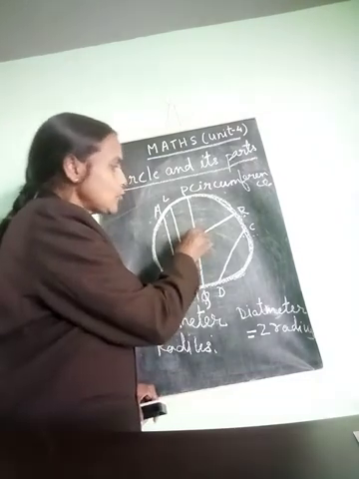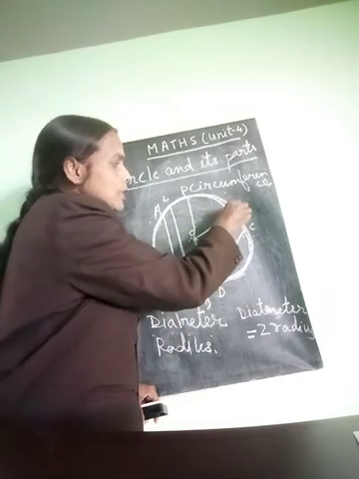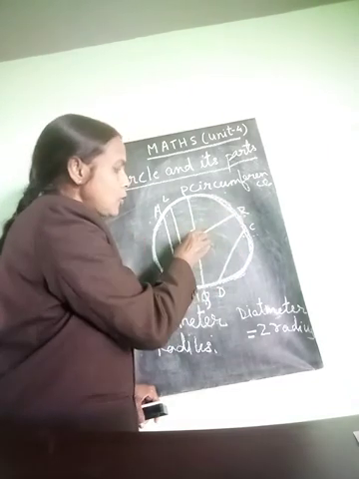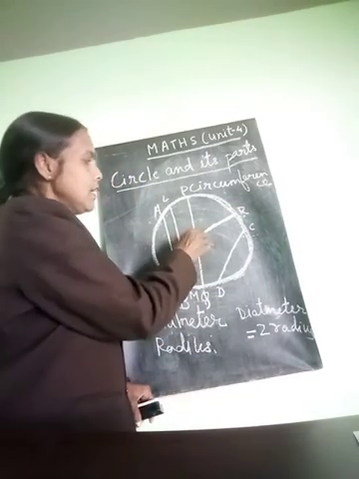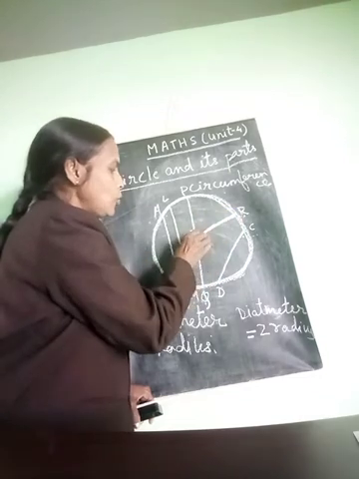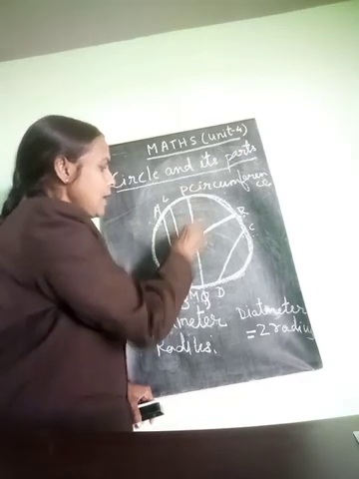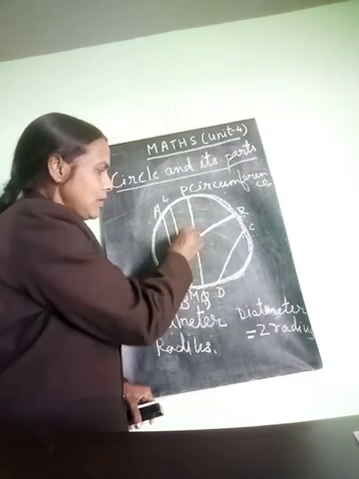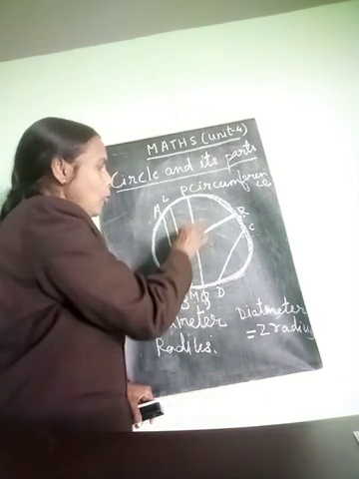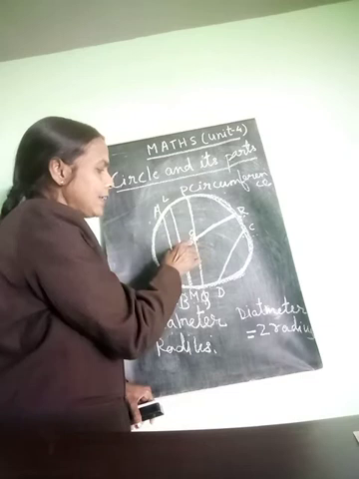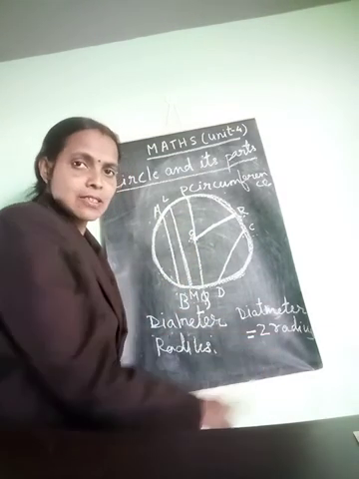Now any line segment joining from the center to any point on the circumference is called the radius. We have seen that OP is also the radius. We have seen that OP and OQ are equal, and double the radius is the diameter. Diameter is equal to twice radius.